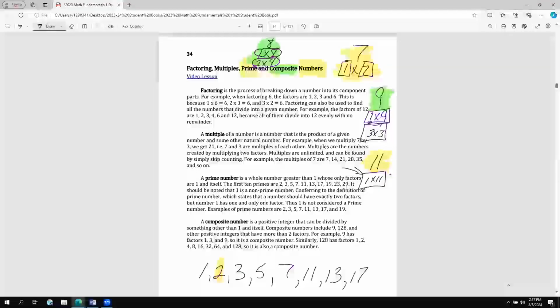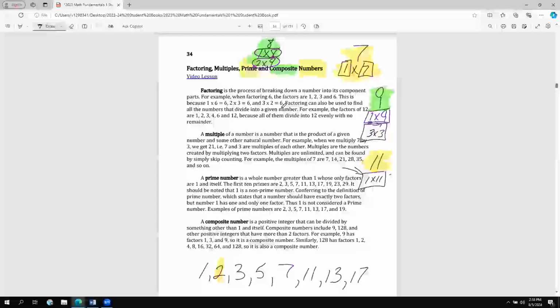So this is what makes prime numbers prime numbers. They are special because the only factors they have are themselves and the number 1, which means the only way to divide the number 17 is with the number 1 or the number 17, and there is no other way to divide these numbers.